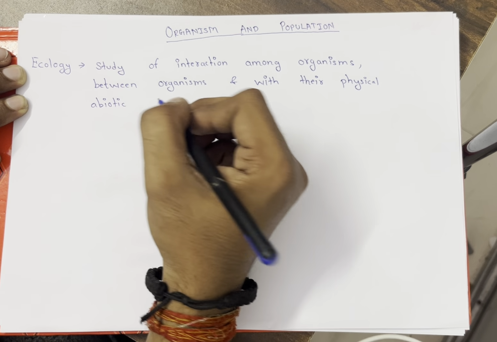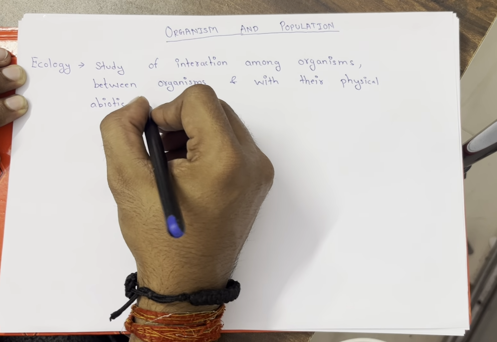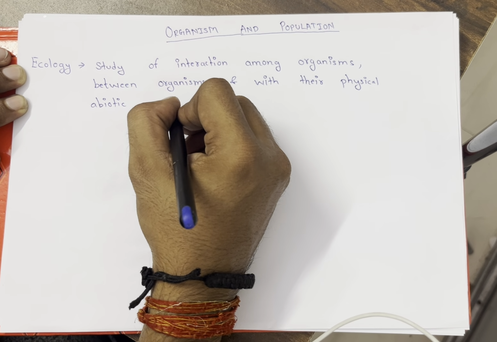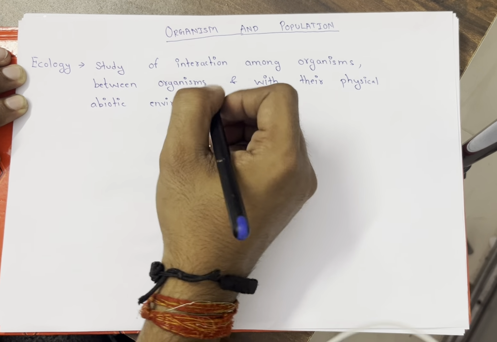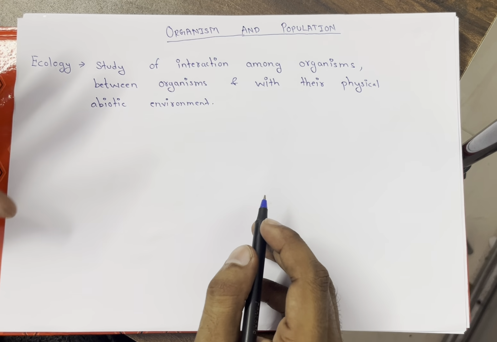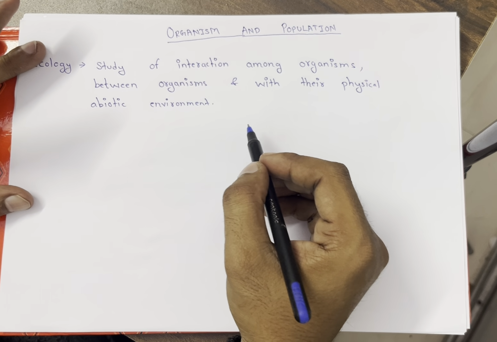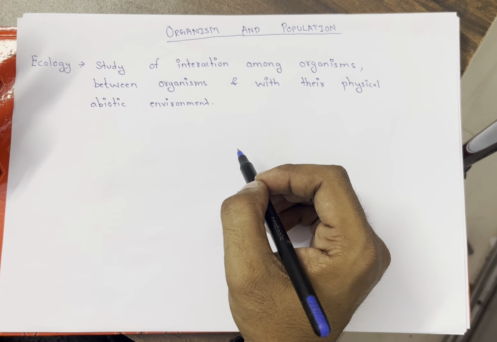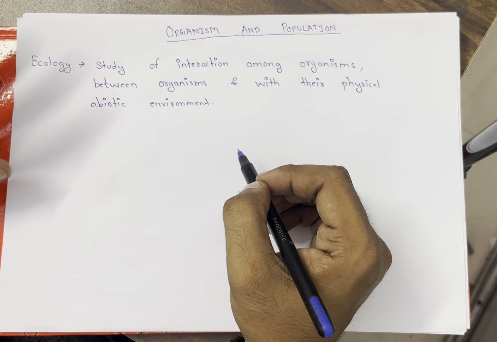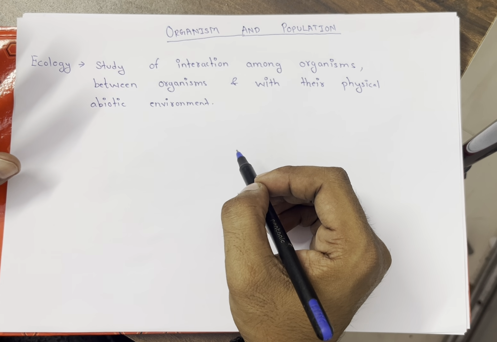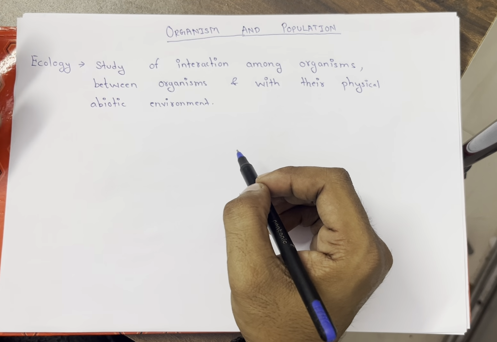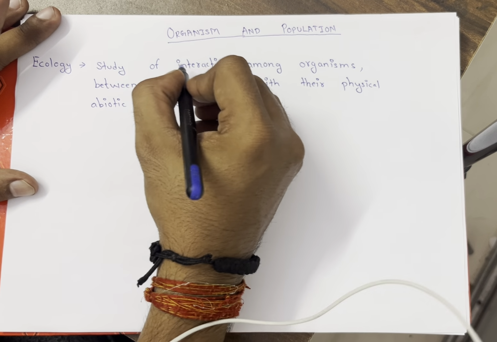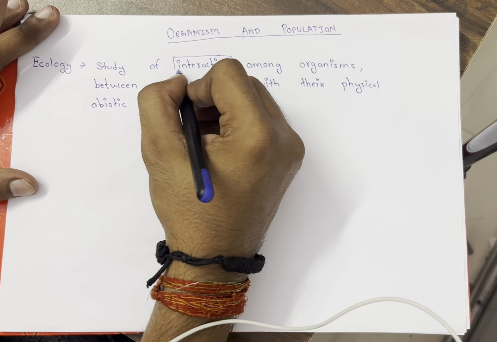Now, as I'm saying, it is an interaction among organisms. What does that mean? Does anyone know? Okay, now I will tell you. Suppose you are traveling in a train. Just imagine that you are traveling in a train, and you see that two human beings are fighting. Now you are looking for the answer why they are fighting. So there is an interaction between two organisms, and here the interaction is between the same species. The study of such interaction is known as ecology. Understood? So basically it is a study of interaction among organisms.